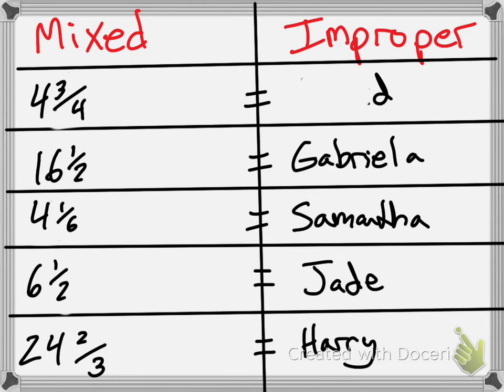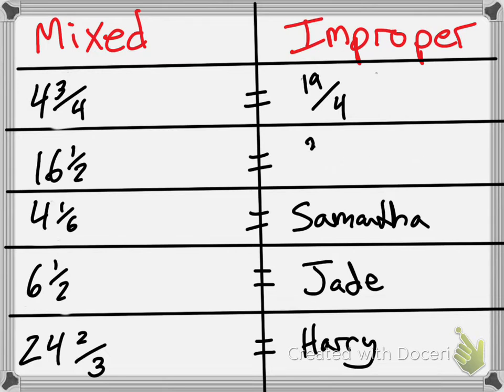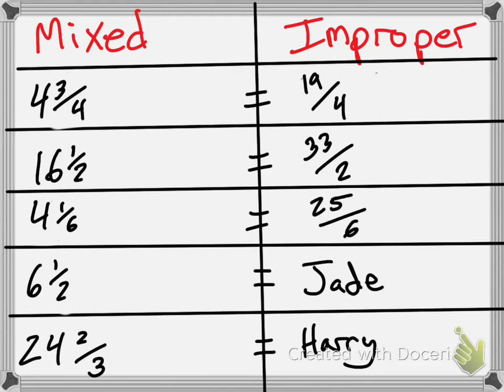David, what did you get for 4 and 3/4? 19 over 4. Gabriella, who's too quiet, she wrote and got 33 over 2, which is correct. Samantha, what did you get? I got 25 over 6. She got 25 over 6, correct. So Jade, what did you get for your fraction? Perfect, 13 over 2. Harry, what did you get for yours?